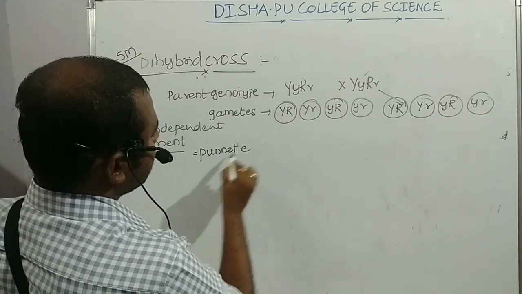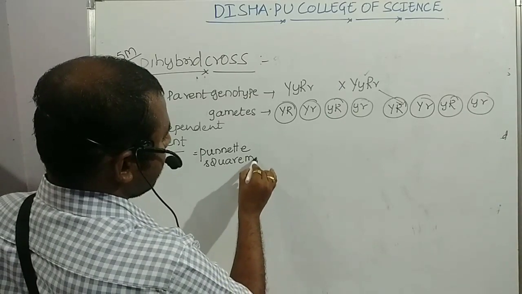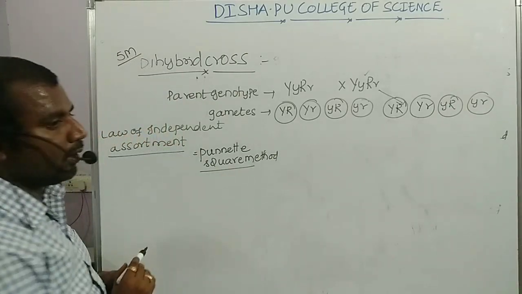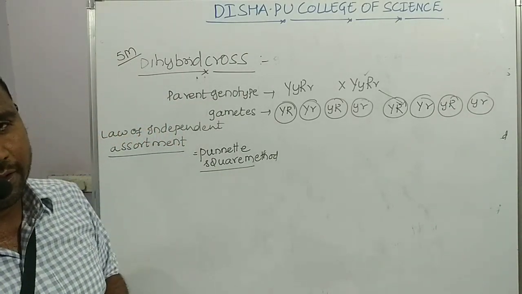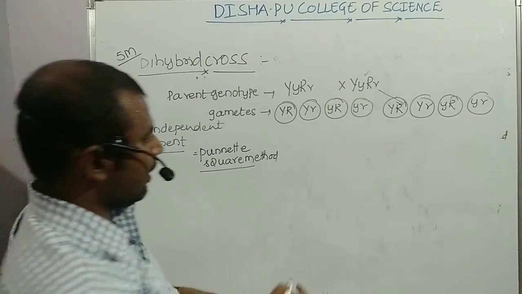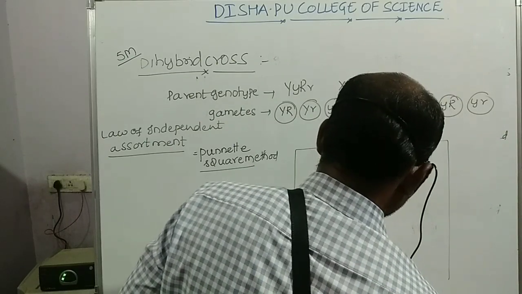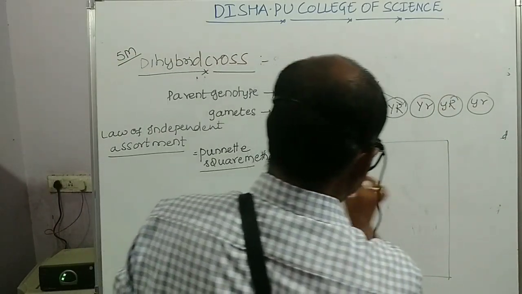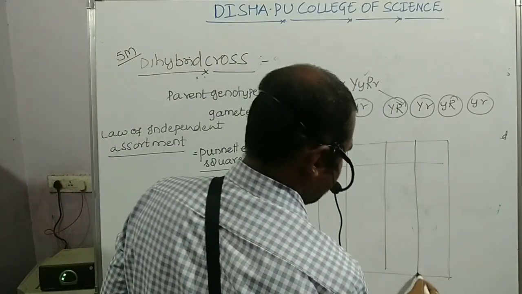So the Punnett square is a graphical method to determine the phenotypic and genotypic ratio present in the F2 individuals. So for this we have to use a square box and divide it into rows and columns like this.